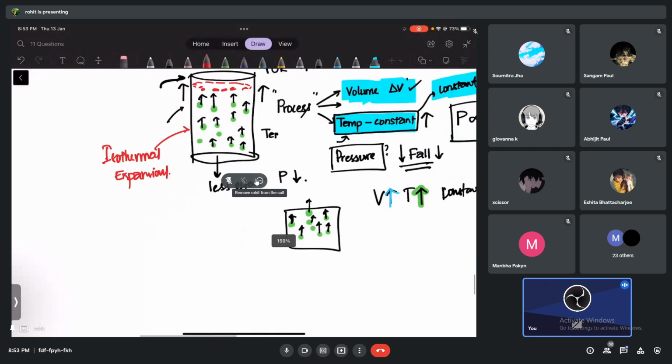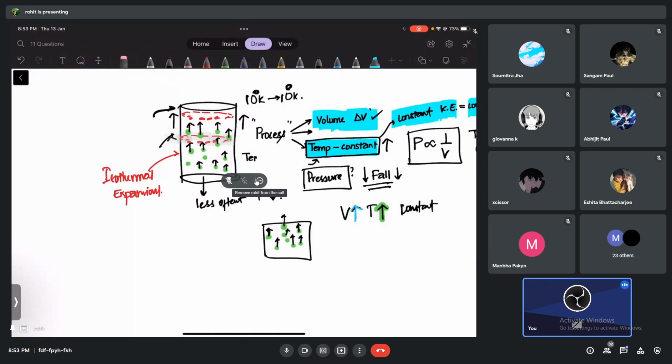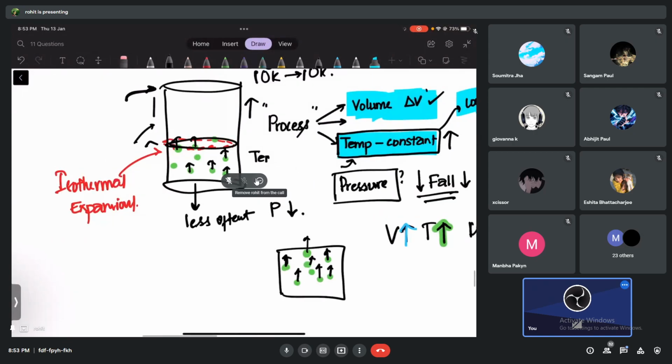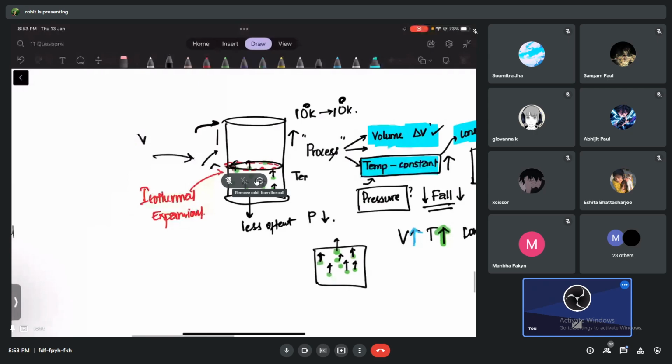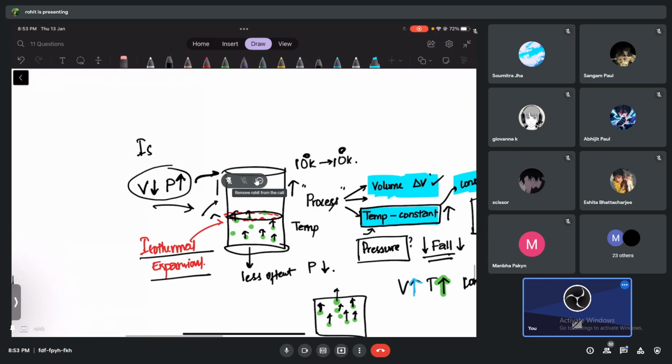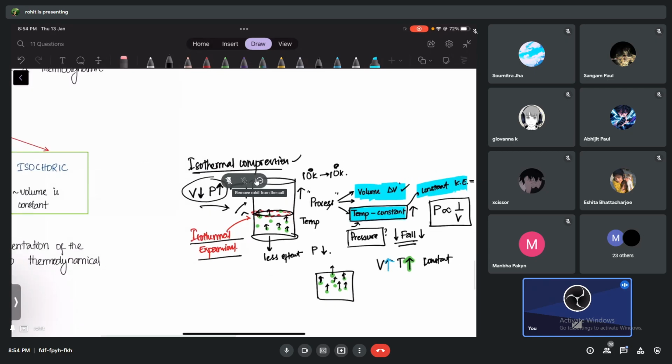Same thing can happen, right? The piston can be taken from here and brought till here, and we don't change the temperature. That can also happen. Later I'll talk in detail. So now what has happened? Tell me, guys. The volume is same or volume is decreased? The volume has decreased. What about the pressure? If temperature is constant, pressure will increase. Still inversely proportional, but this time I'll call it isothermal compression: decrease in volume without the change of temperature. This can happen. I will show you later.